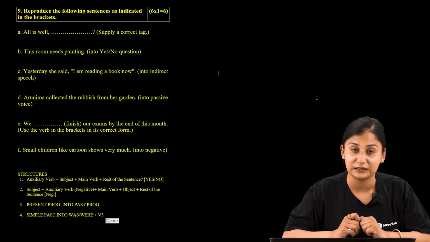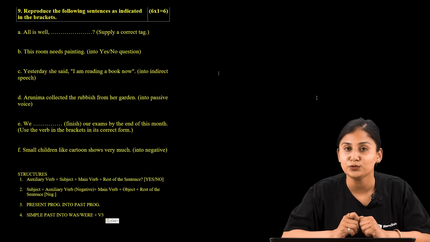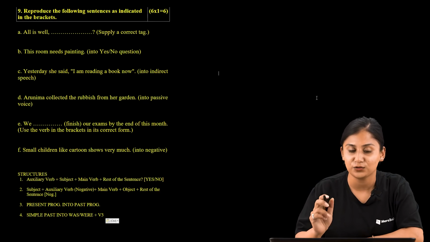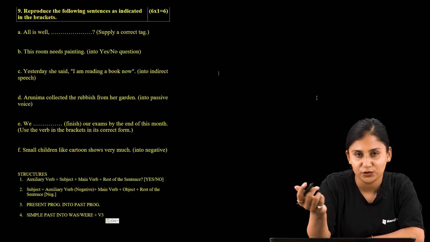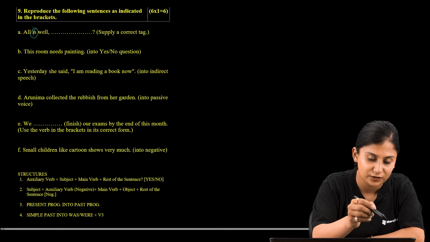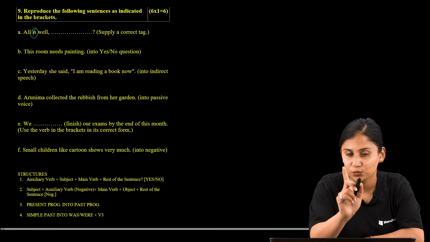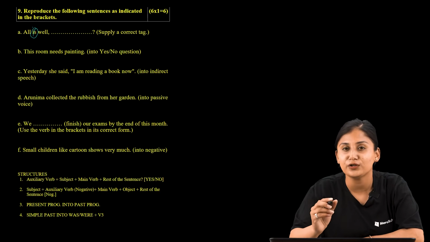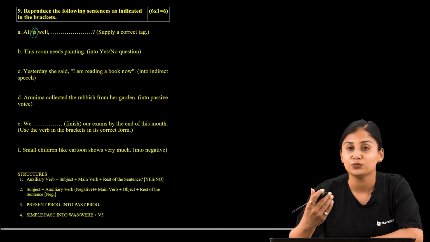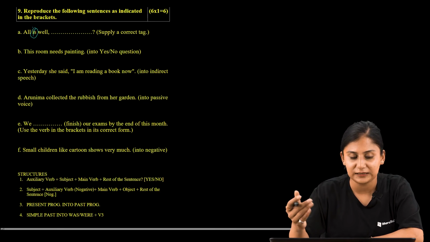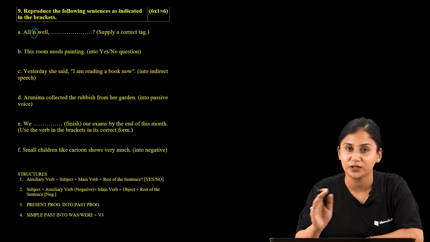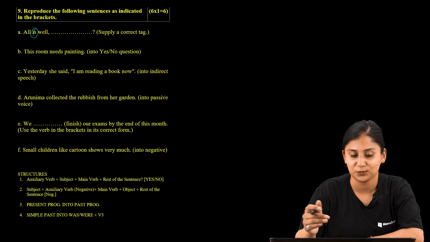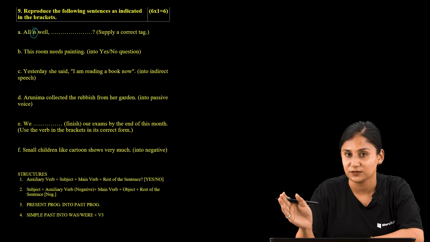So the first question reads, all is well, and we are supposed to supply a correct question tag. Now whenever we are providing a question tag, we should be very watchful about the provided verb in the statement. First of all, go check the verb, and then always remember that whenever we are supplying a question tag, the number one rule is, if the statement is in affirmative form, the question tag will be in negative form, and if the statement is in negative form, the question tag is supposed to be in affirmative form, positive form, right?